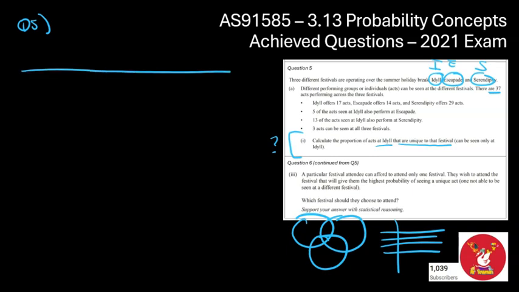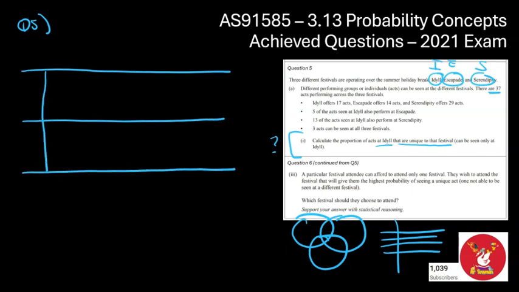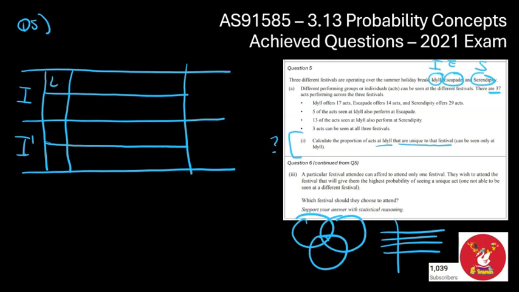As I learned, I need a lot more room to do this question here. So I'm drawing my horizontal lines. These are going to be my I and not I. I'm then going to chop this in half, and we'll draw our totals over here. So this here is going to be E and not E, and again E and not E. And then finally I'm going to chop this in half. Well, that's close to half, but not quite. We've got S and not S. And then we're going to have some totals around the edges over here. So let's get these total lines sorted, and then we'll draw that line up there. Okay, so let's start plugging in the numbers.